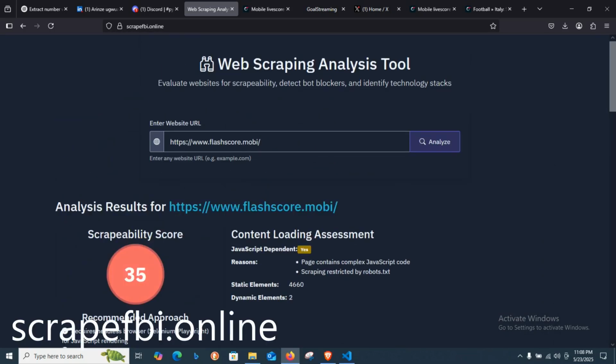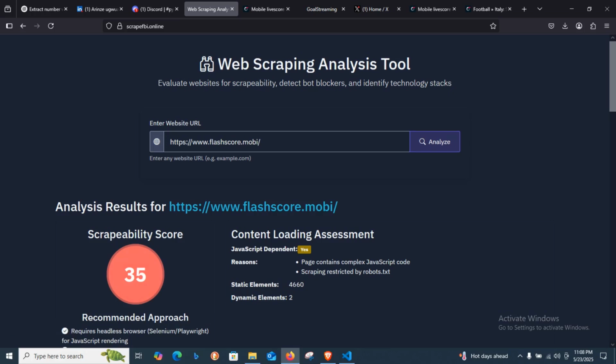So this is all I have for you. You can try the tool. The tool is ScrapeFBI.online. Don't forget that. Bookmark it and use it anytime you're scraping, and then you'll never be lost.